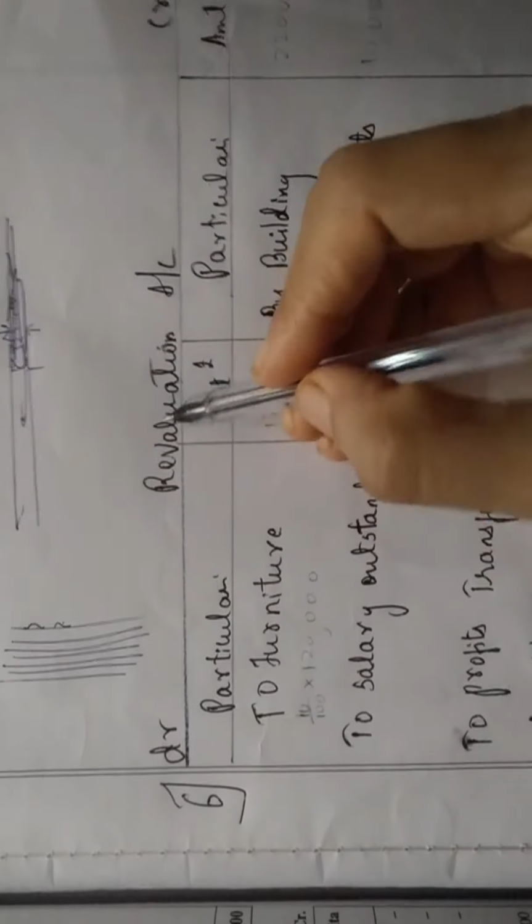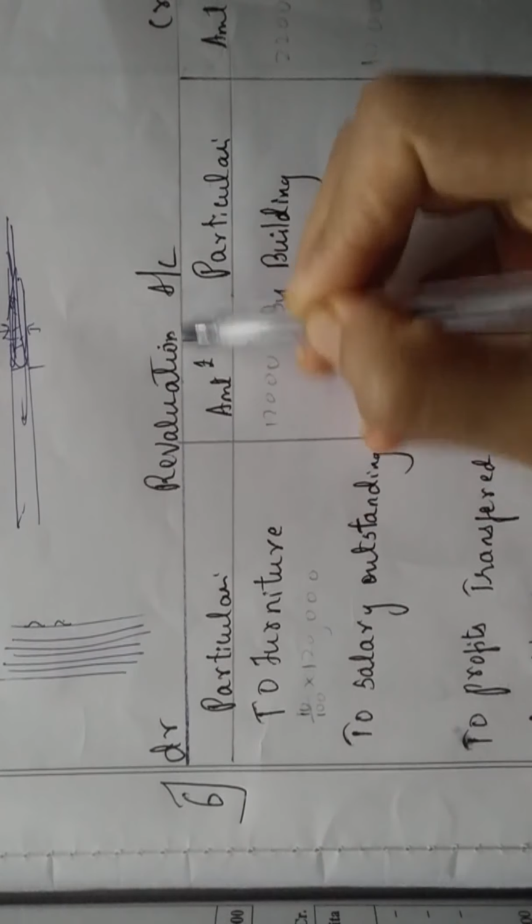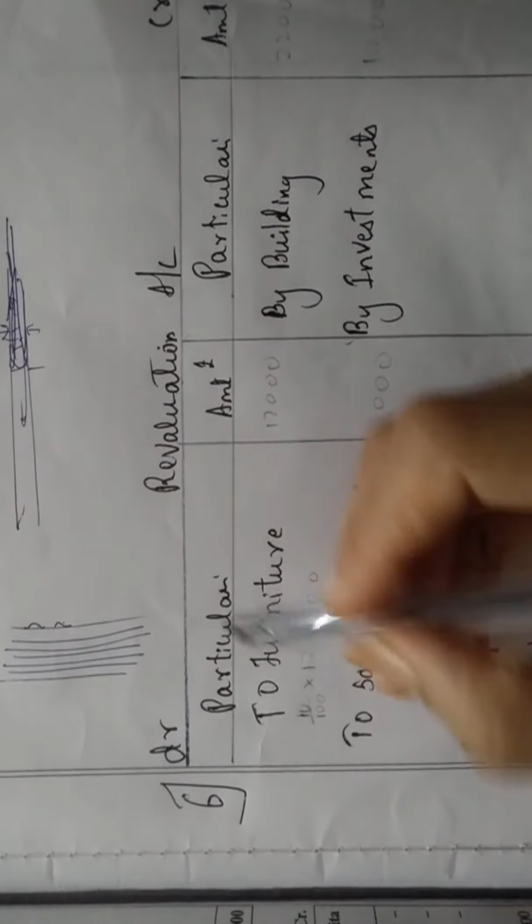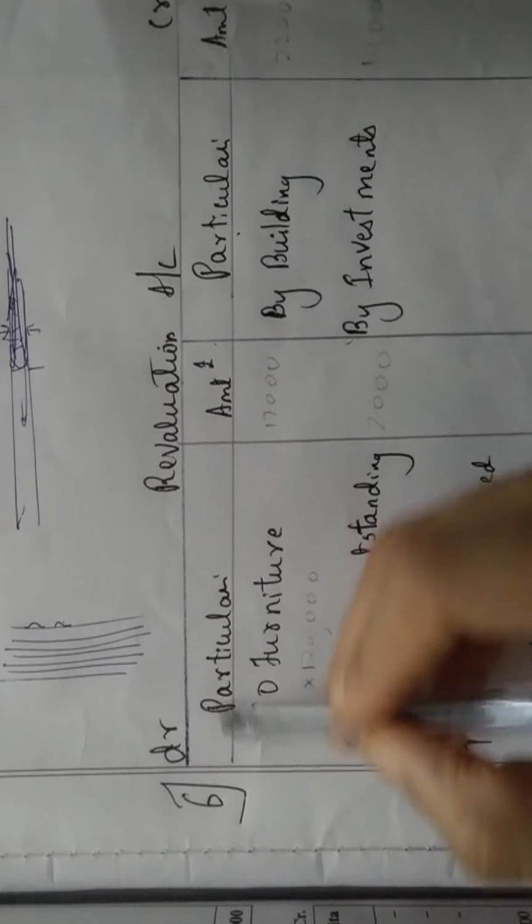First step is, students, they have asked to solve the revaluation account. Please keep your question bank in your hand. First step is revaluation account. Draw the account. Particulars, amount rupees. Your debit, their credit. I have told you, students, to write the revaluation account, you should always see your adjustment number B.